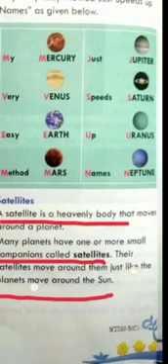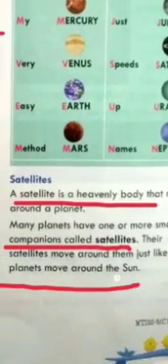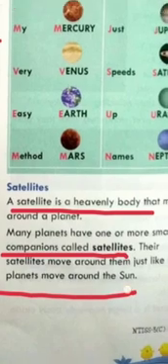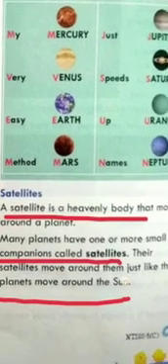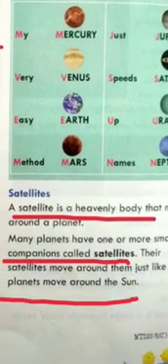Next we are talking about satellites. What is a satellite, students? A satellite is a heavenly body that moves around a planet. Where does a planet move? A planet moves around the Sun. And a satellite is also a heavenly body that moves around the planet. The planet moves around the Sun and the satellite moves around the planet.